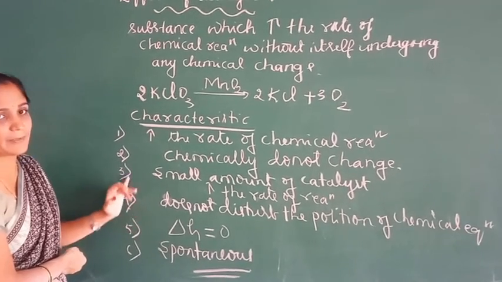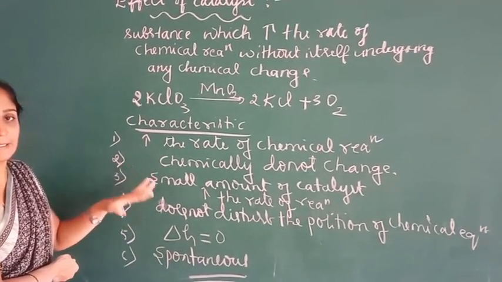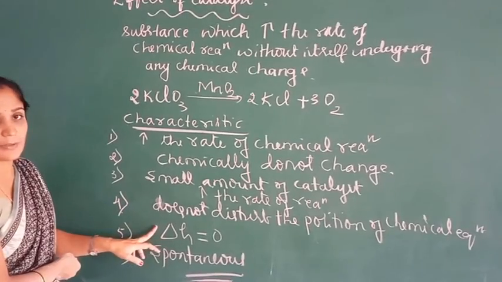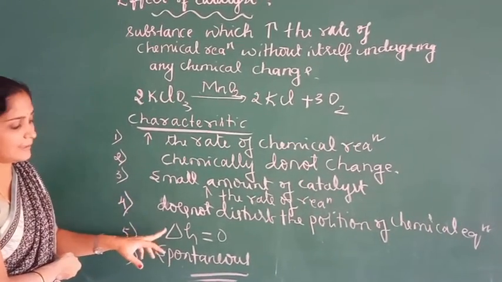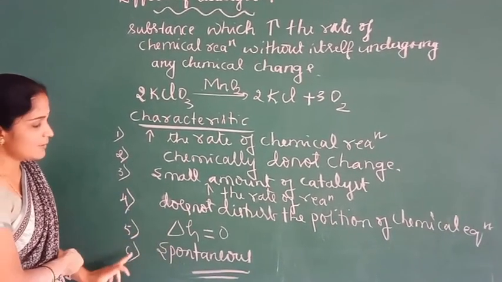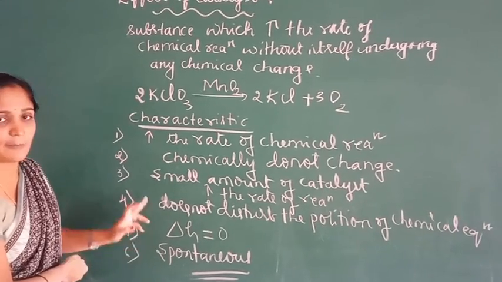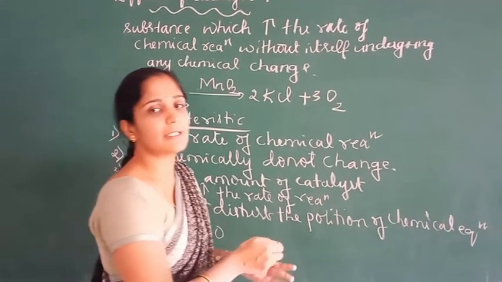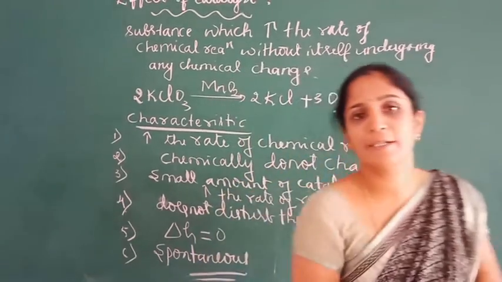Whenever a catalyst is added, the Gibbs free energy remains constant, that is delta G value becomes 0. A catalyst catalyzes spontaneous reactions and does not catalyze non-spontaneous reactions.